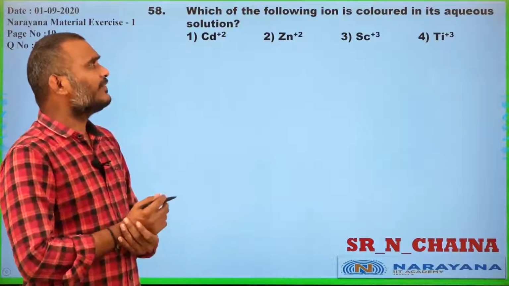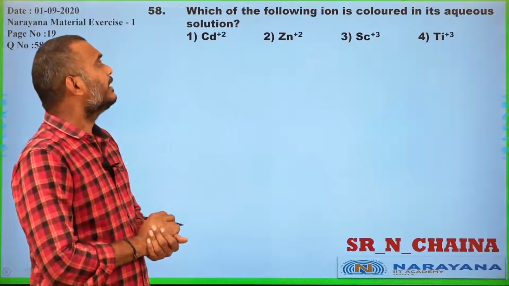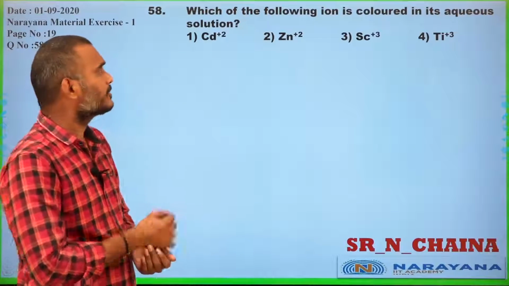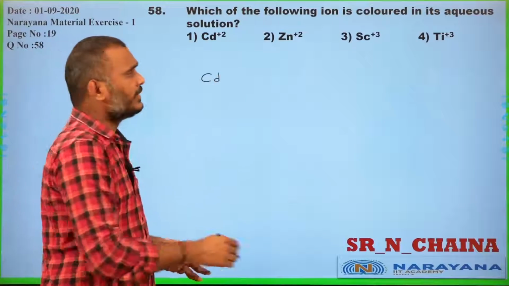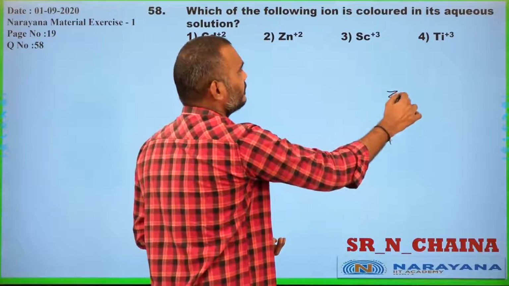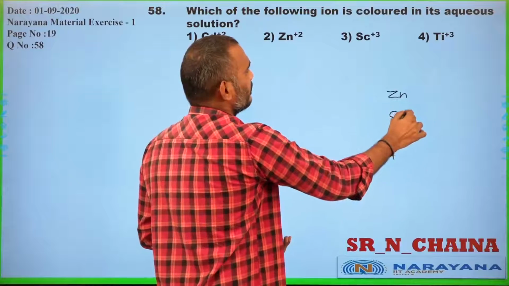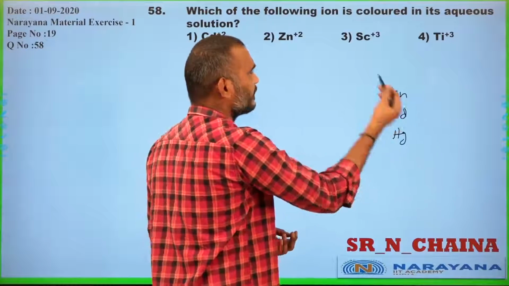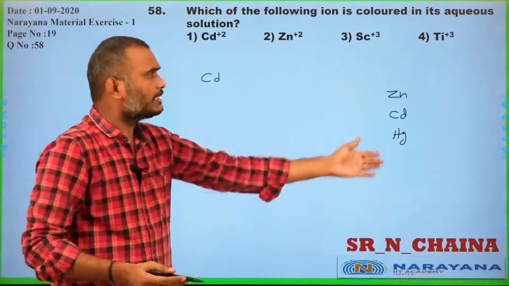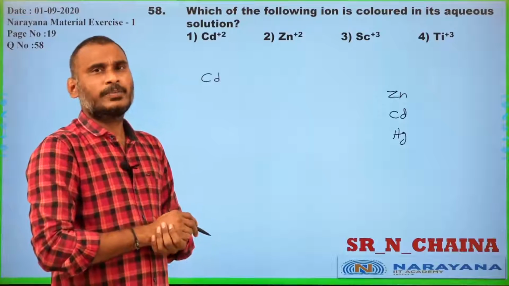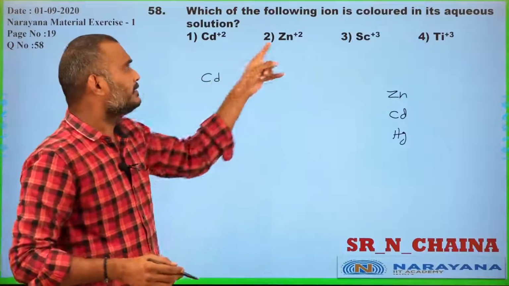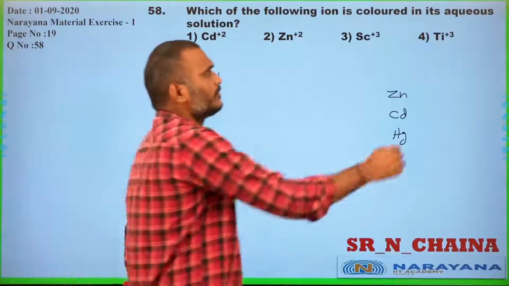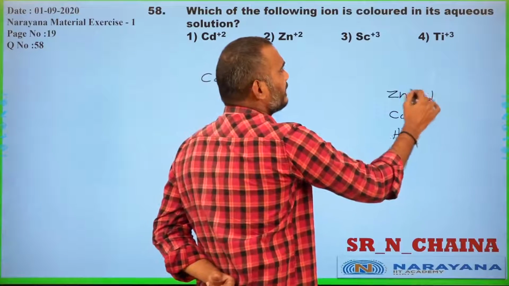Which of the following ions is colored in its aqueous solution? Let us take cadmium. How to identify? You know already. Zinc, cadmium, mercury are the group 12 elements. Zn+2 and Cd+2, what is their configuration?